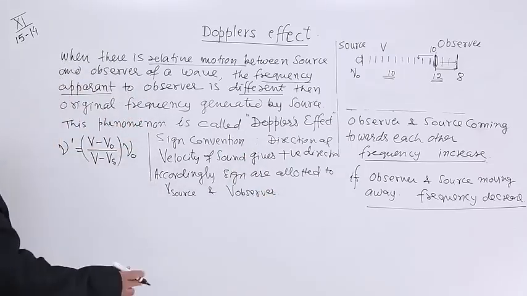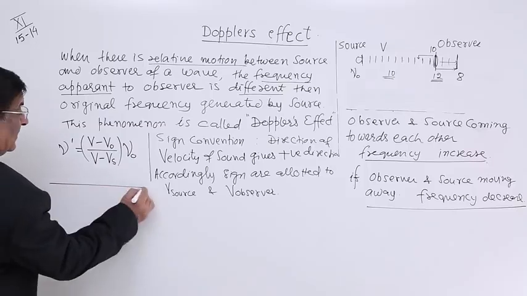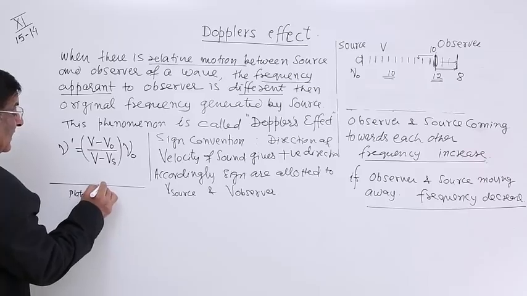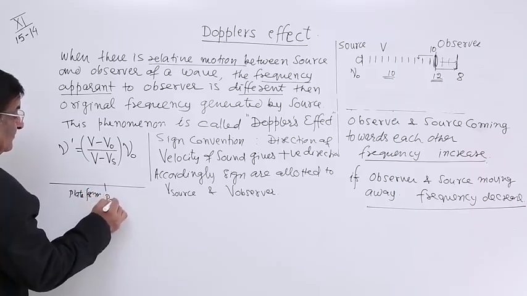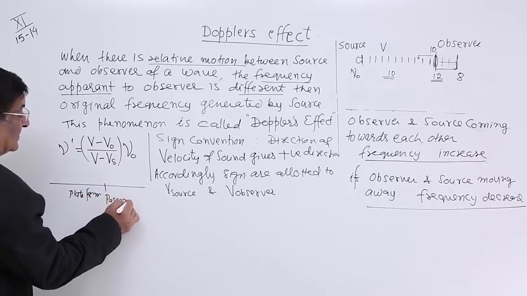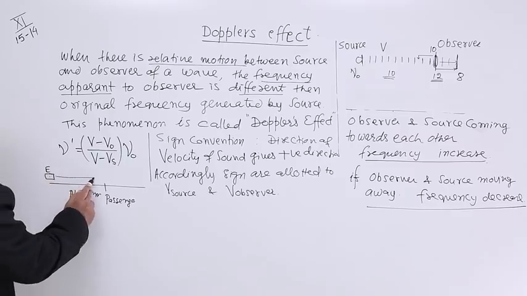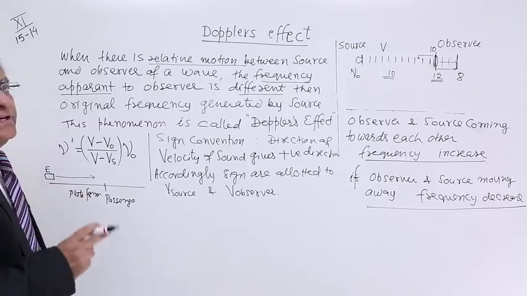And a very famous example for this: here is a platform and here is a passenger who is standing there. When there is an engine here, and the engine whistles, the sound goes in this direction. What is the direction of sound?